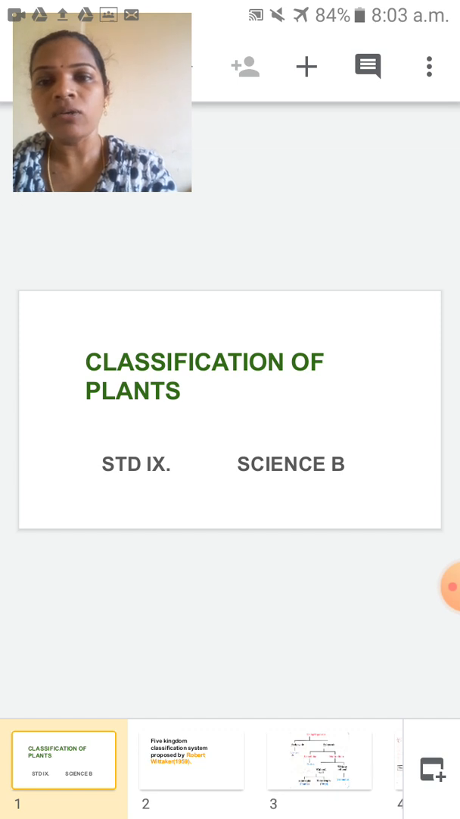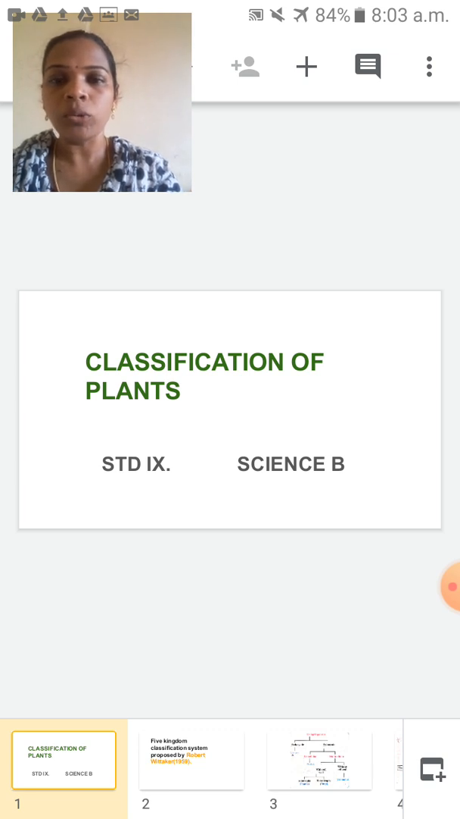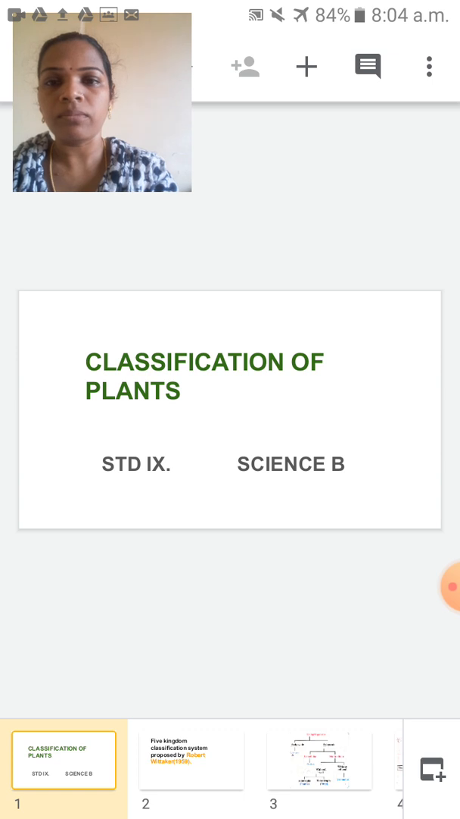So students, already we had studied in your 8th standard classification of microorganisms. I hope you know very well what the meaning of classification is. Classification means based on some criteria we have to make a group. So classification of microorganisms you had studied, and in this ninth standard you have to study classification of plants.